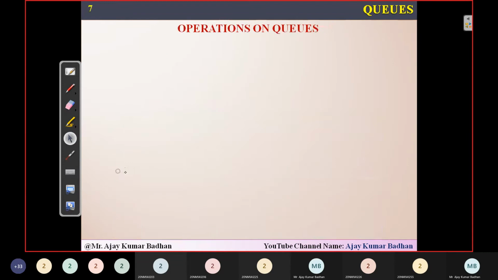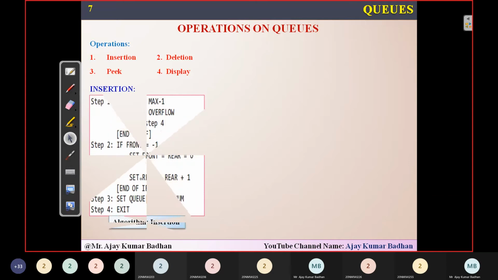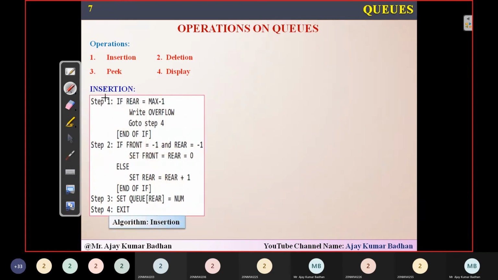So let's go ahead and see the working part of this. What are the operations we can perform here? Insertion, deletion, peek, and display. Now, if you talk about insertion here, it's very easy. It's the same algorithm as your stack.